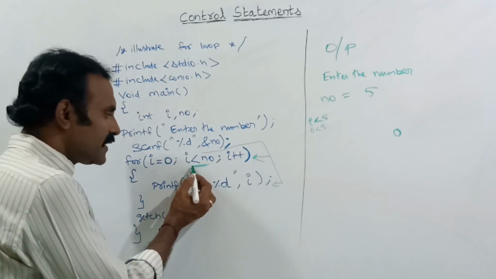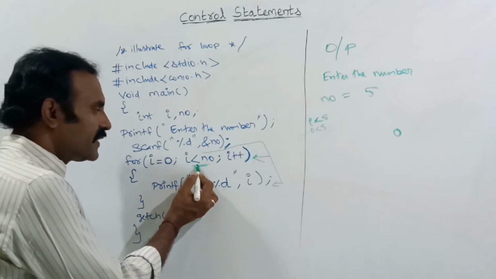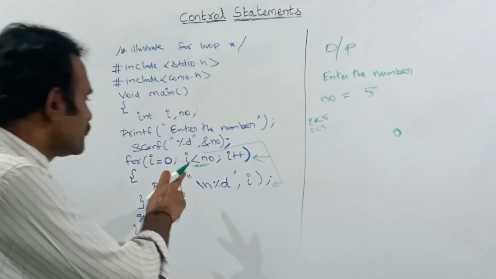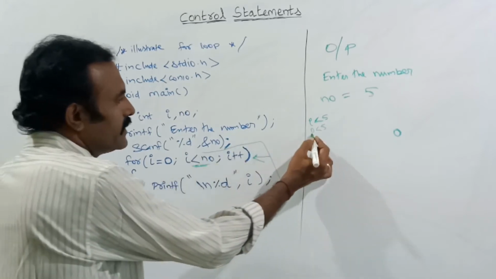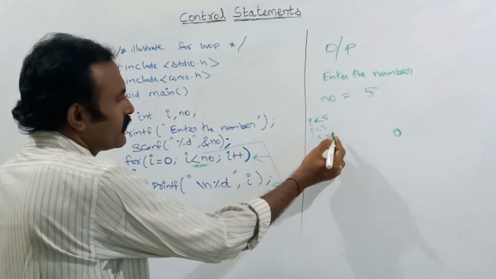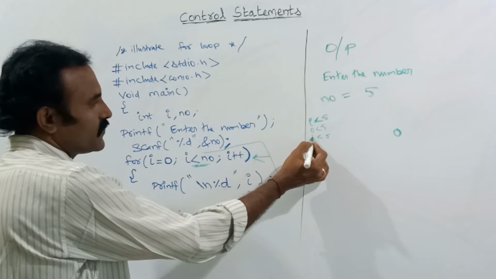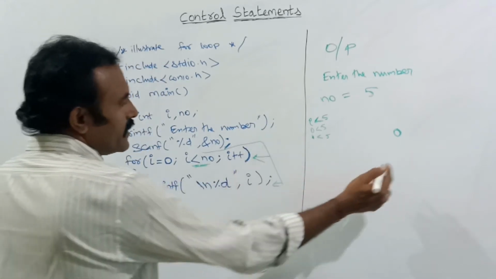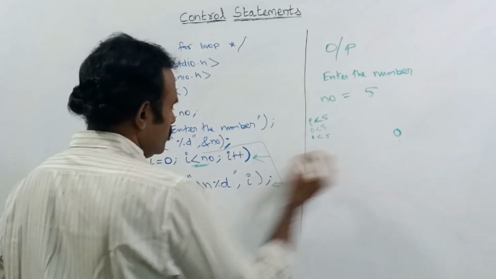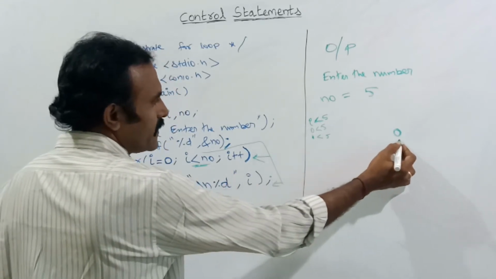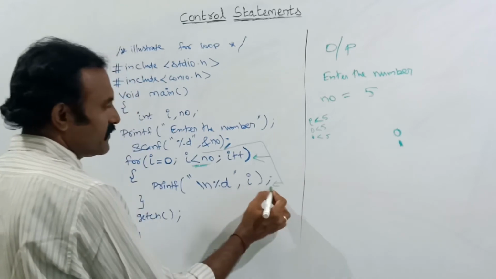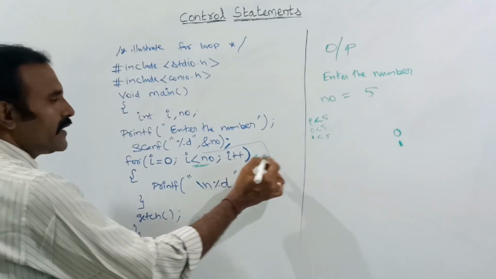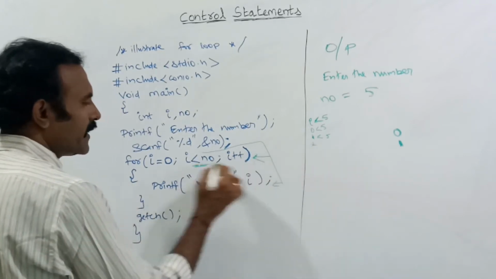Again it will check the condition here. First iteration completed. In the second iteration, the I value is 1, it will check whether I is lesser than NO, 5. Yes, the I value is 1, this is lesser than 5, so again it will be repeated. Now I am telling it to print the value of I. Currently the I value is 1. After printing, the I value will be incremented here. Now the I value will become 2. Again it checks the condition.